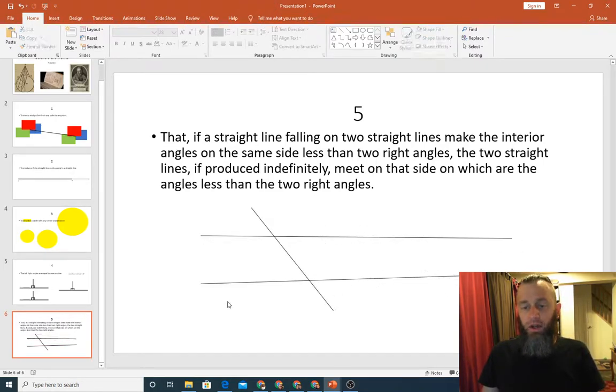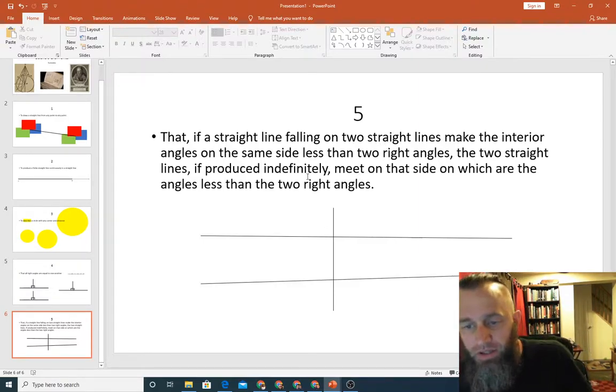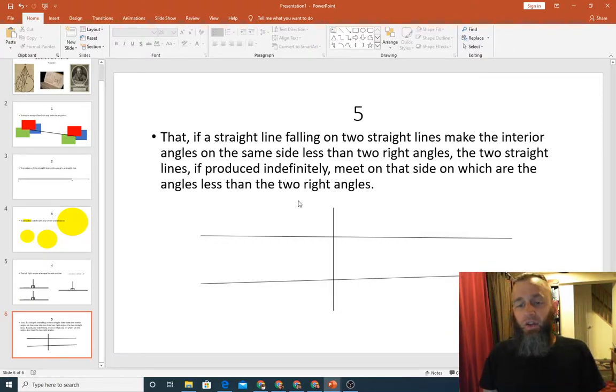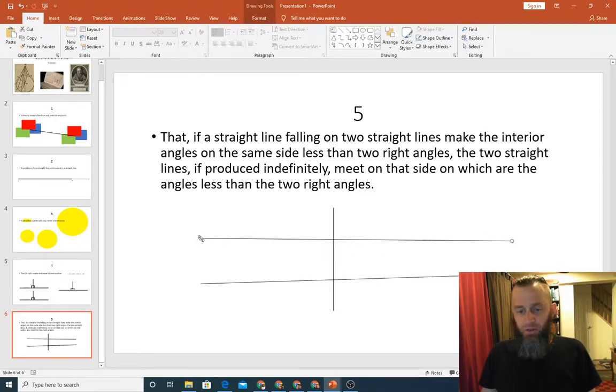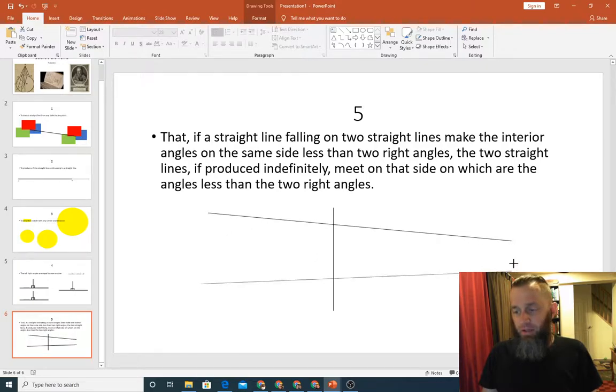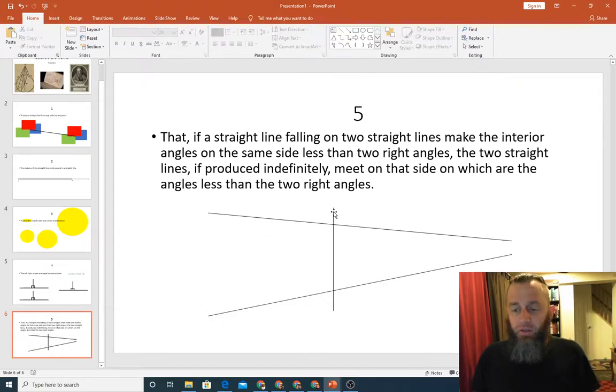Okay. So here we have a straight line falling on two straight lines. Let's just make this a little easier. A straight line falling on two straight lines make the interior angles on the same side less than two right angles. The two straight lines, if produced indefinitely, meet on the side on which the angles are the angles less than two right angles. So what does that mean? Well, okay. Let's make this a little bit more extreme to make it easier for you to see what he's talking about. All right. So what you can see is you've got one straight line falling on two straight lines. That's what we're kind of used to.